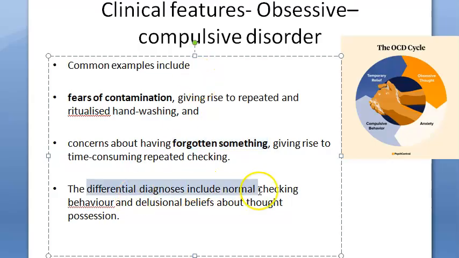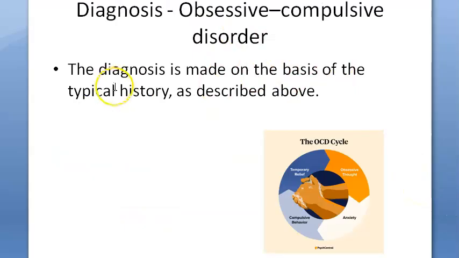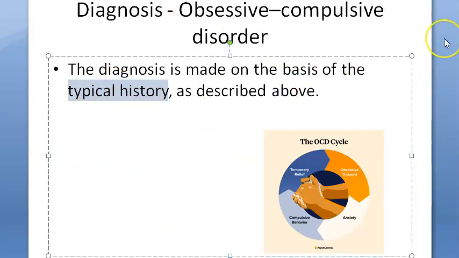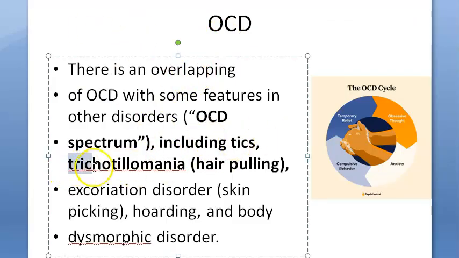You have to differentiate this from normal checking. Everybody has to normally check something, right? Once you do some work, you have to recheck that you have done it. That is standard, like have I checked in the code or not, or have I updated the 100 files I had to update? That is normal. But if it is outside of normal, if it is distressing, you'll have to diagnose it. Basically this is a diagnosis made by history, typically just by history. Now this OCD can overlap with tics, trichotillomania, that is hair pulling, excoriation disorder, skin picking, hoarding, body dysmorphic disorder. These people can have other things, even depression possibly.